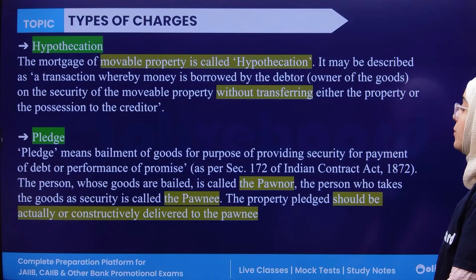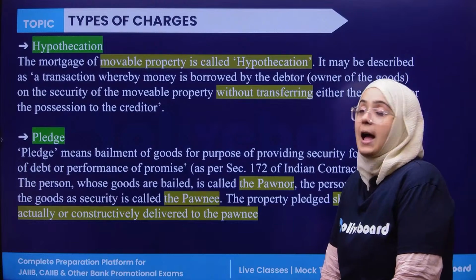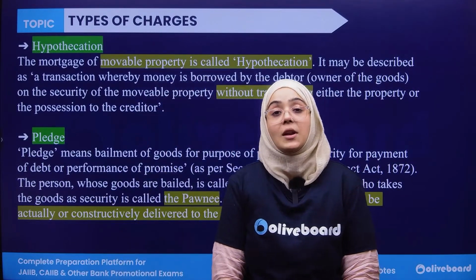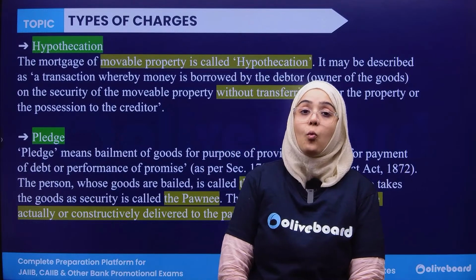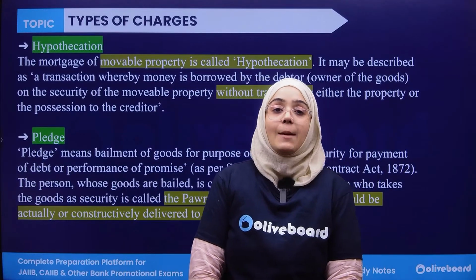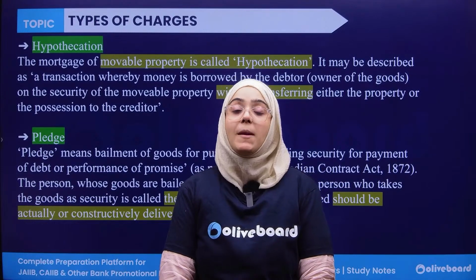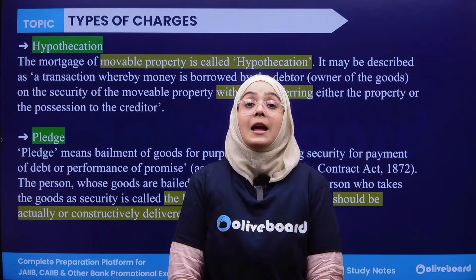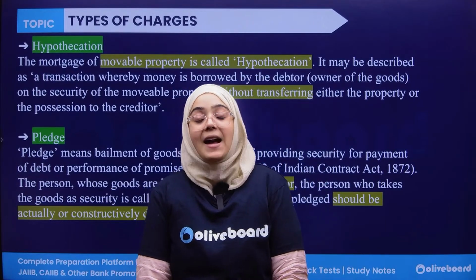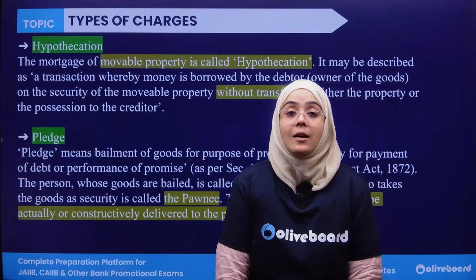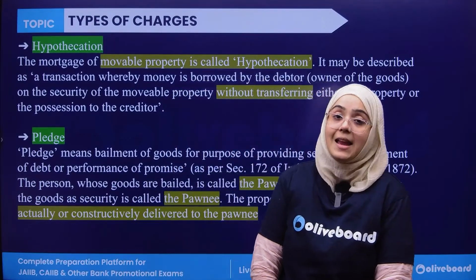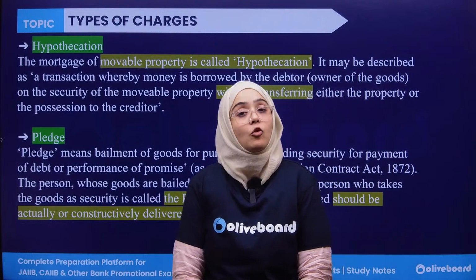Now next, what are the types of charges? There are two types of charges: hypothecation and pledge. Hypothecation is related to movable property. In hypothecation, if I am hypothecating some of my movable property to the bank, it means that if I default on payment, the bank has the right to take possession of my movable property, sell it in the market and recover their money from that.